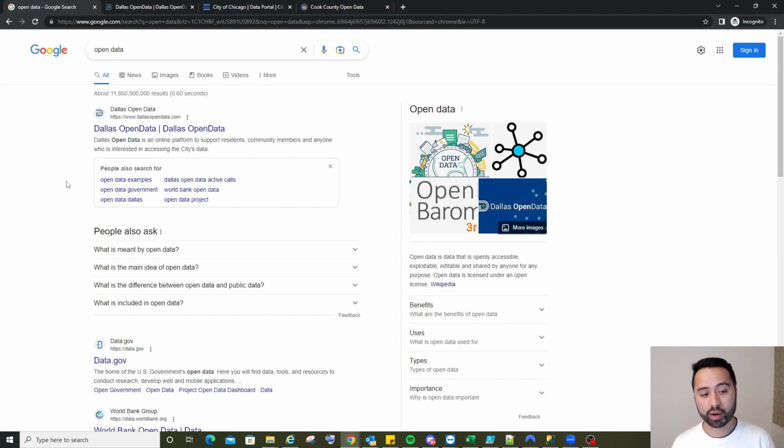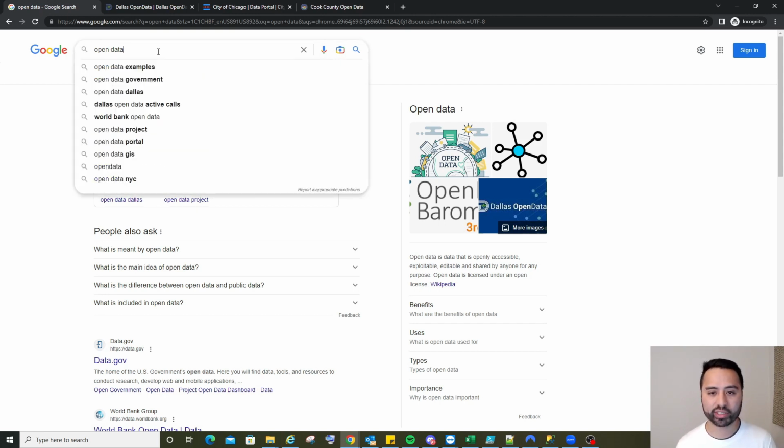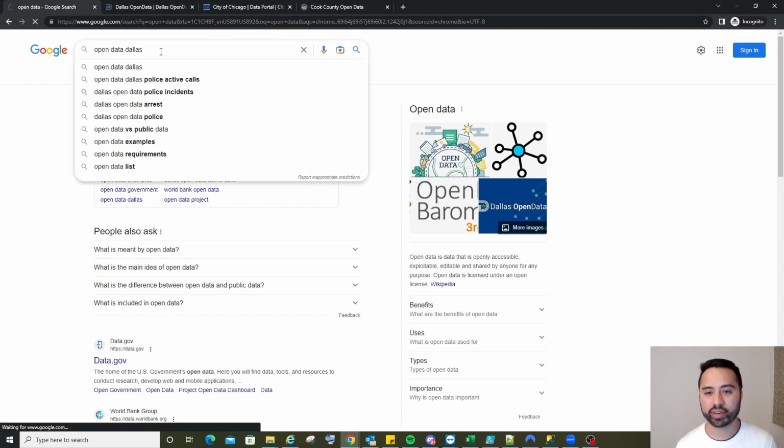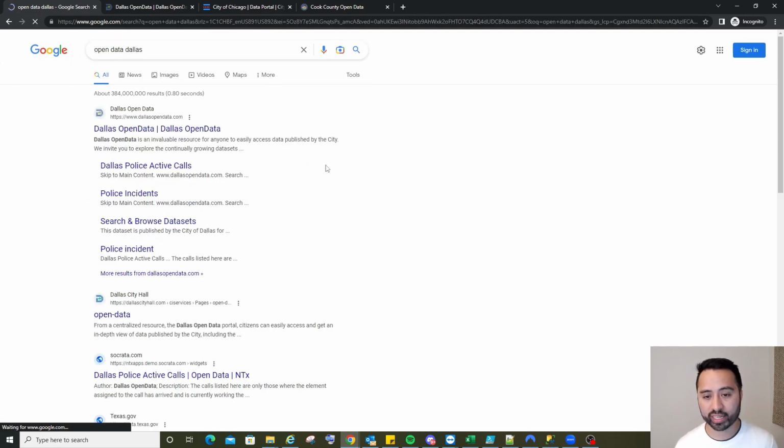I've had a lot of customers that I work with who had difficulty finding some of this data because it's not as publicly available as it is, let's say, in Texas. A lot of the Northeast states are a little bit tighter when it comes to some of the data. But for the rest of you, most states or most cities do have open data. So let's say you live in Dallas, you can just type open data Dallas. I'm in the Texas market, so my results are going to be geared towards Texas.